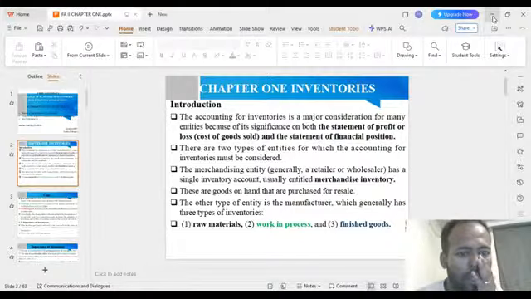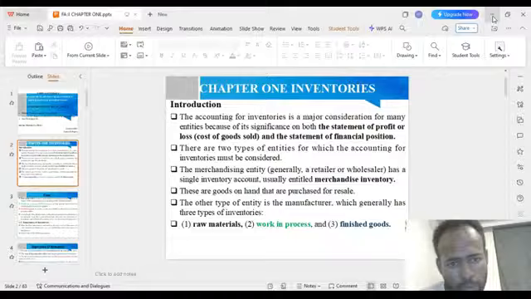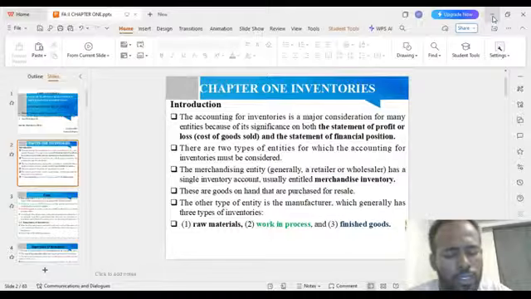There are two types of entities, as you know: the merchandising entity and the manufacturing entity. You learned this in Fundamentals of Accounting 1 also.